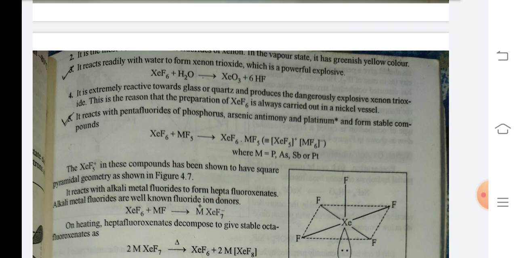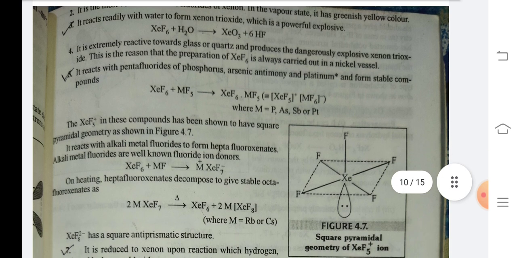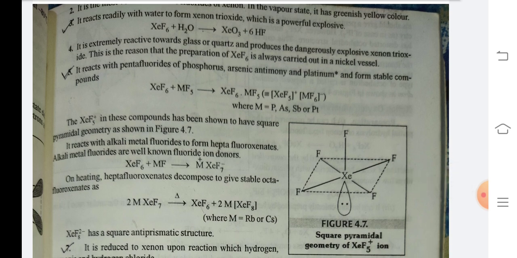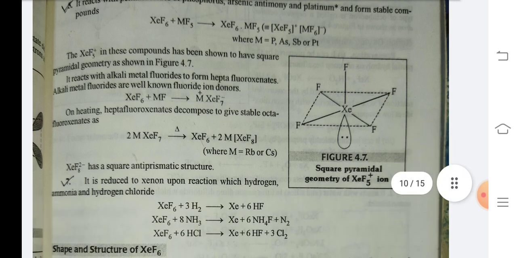Number 5. It reacts with pentafluorides of phosphorus, arsenic, antimony, and platinum and forms stable compounds. XeF6 plus MF5 gives XeF5+ MF6-, where M is equal to P, As, Sb or Pt. The XeF5 positive ion in these compounds has been shown to have square pyramidal geometry as shown in figure 4.7.